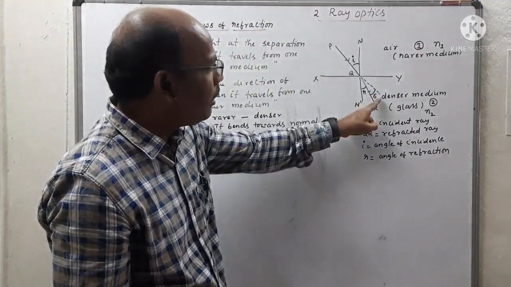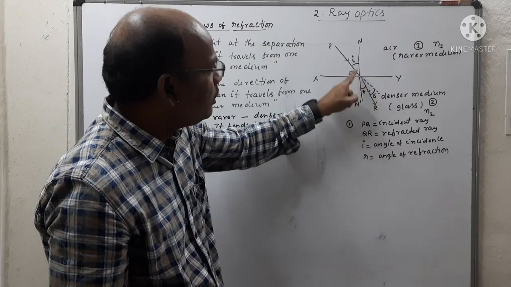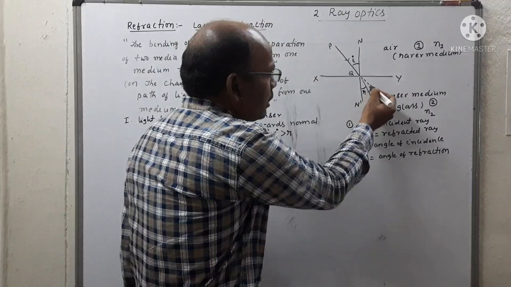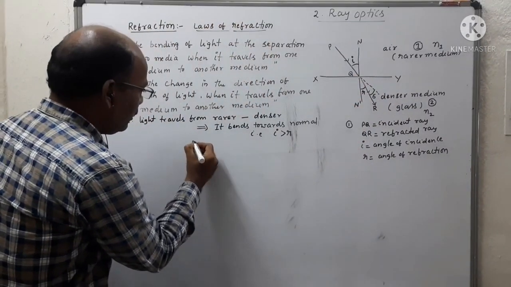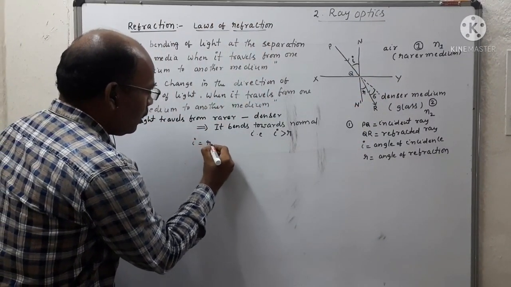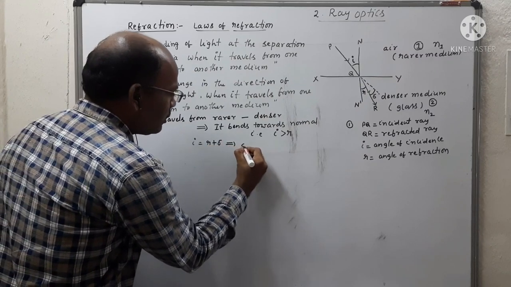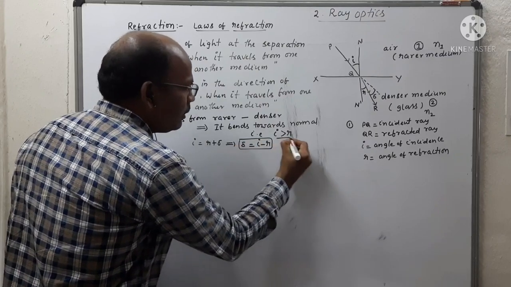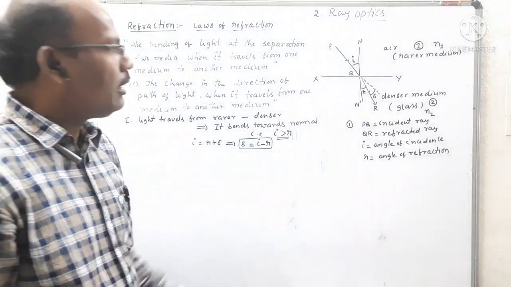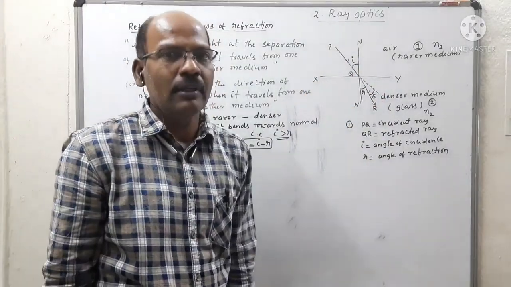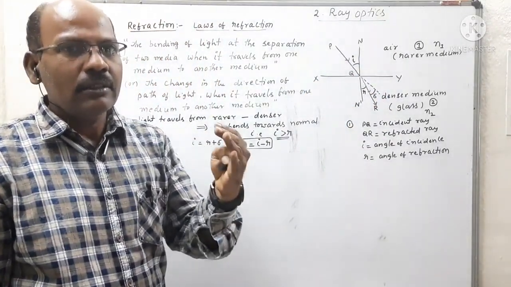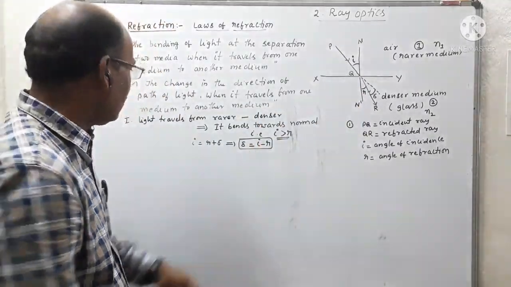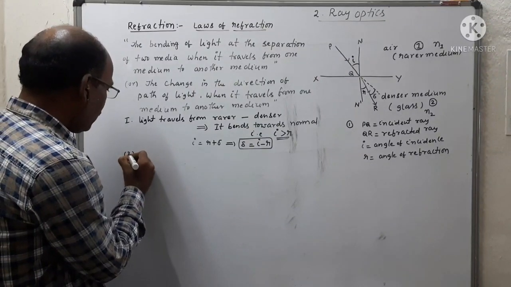So how can we measure the value of delta? Delta plus R is equal to I. These are opposite alternate angles, so the sum of the two is equal to I. Then we can write I is equal to R plus delta. This implies delta is equal to I minus R, where I is greater than R. So when light travels from a rarer medium to a denser medium, the refracted ray always moves towards the normal. And the second case is when light travels from